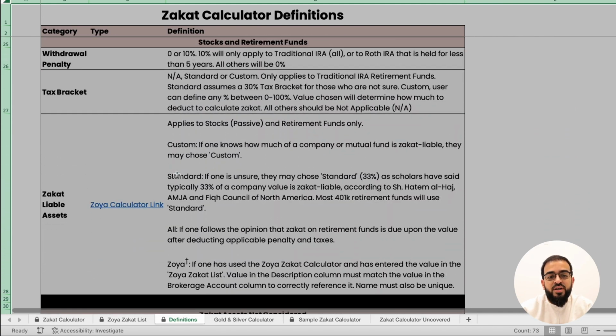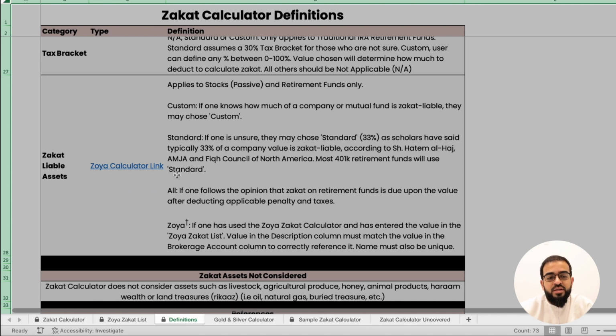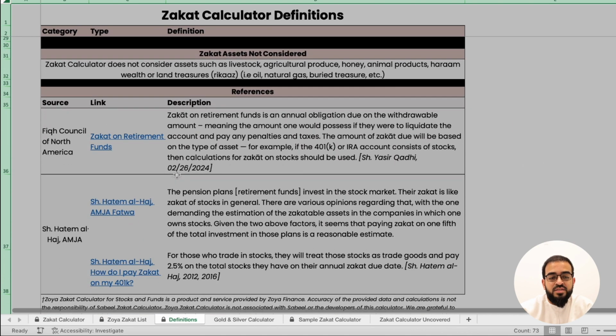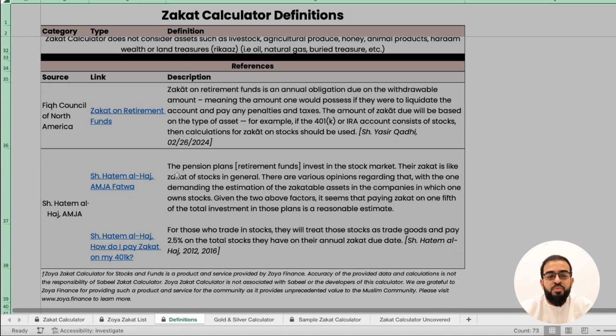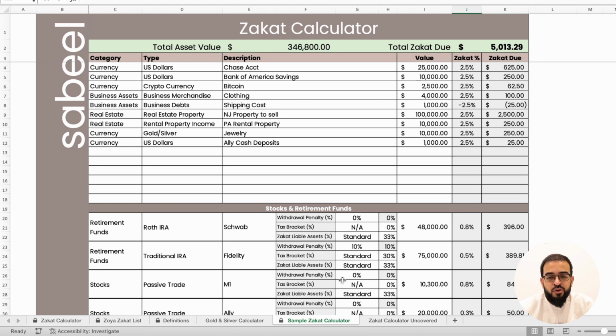We've also provided a Zoya calculator link and links to the scholarly opinion between Fiqh Council of North America, Sheikh Hatem Al-Hajj, and AMJA. We've also provided a sample zakat calculator that lists out generally how people can use the calculator itself, so you can use it as a reference in the future if you need it.